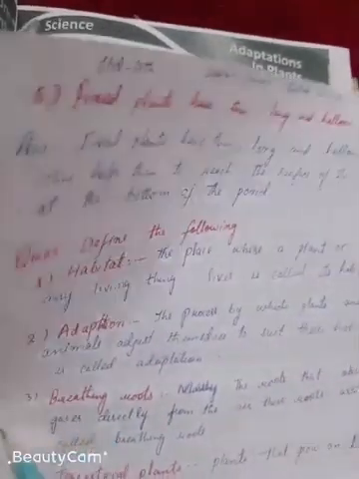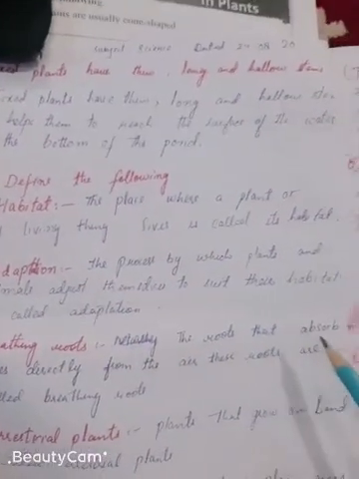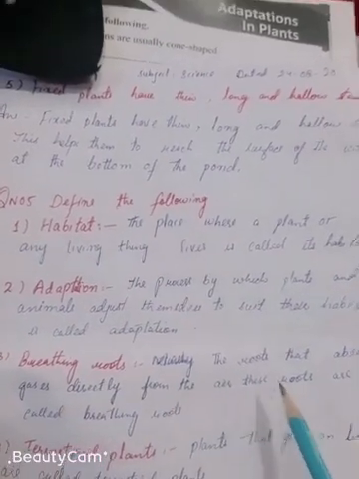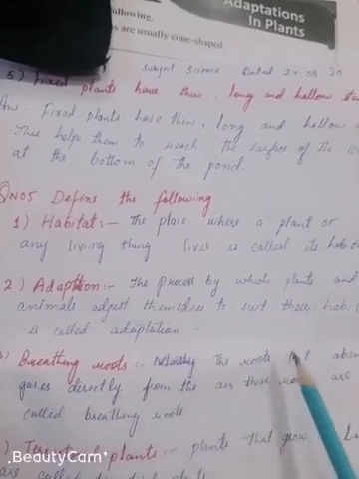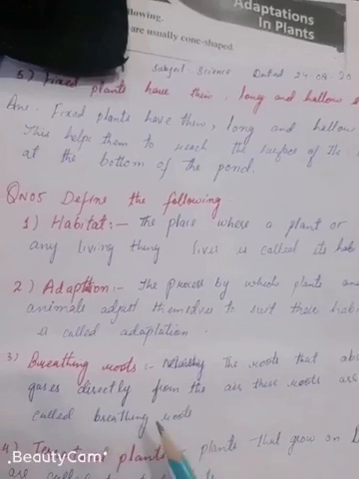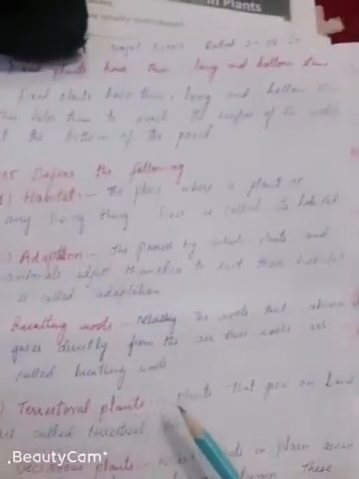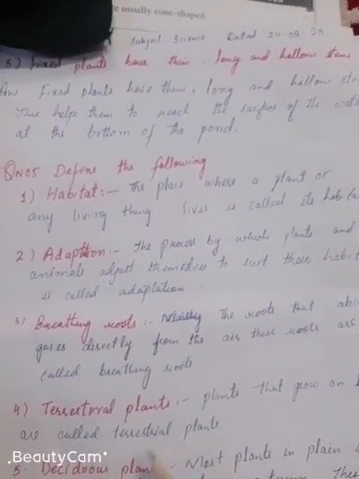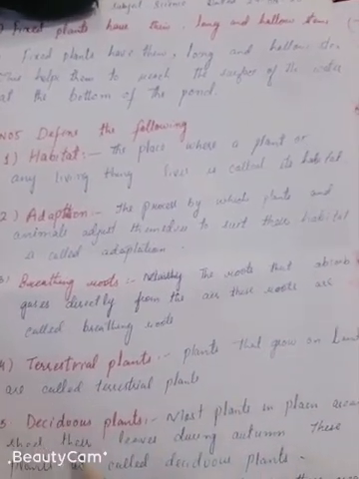The third one is breathing roots. The roots that absorb gases directly from the air are called breathing roots. Now the fourth one is terrestrial plants. Plants that grow on land are called terrestrial plants. Those plants which grow on land are known as terrestrial plants.